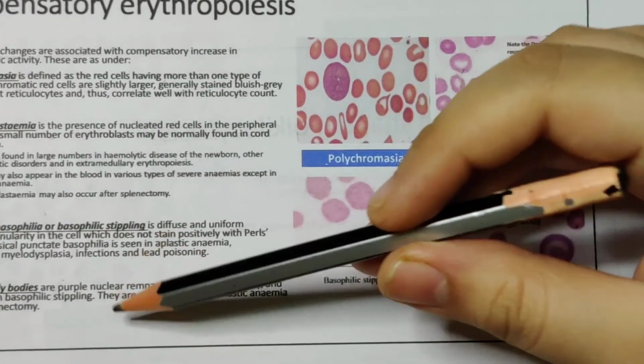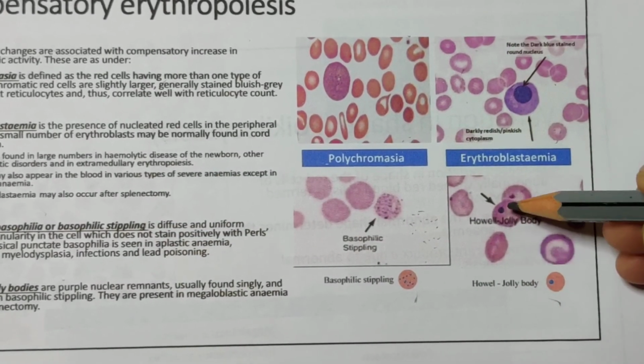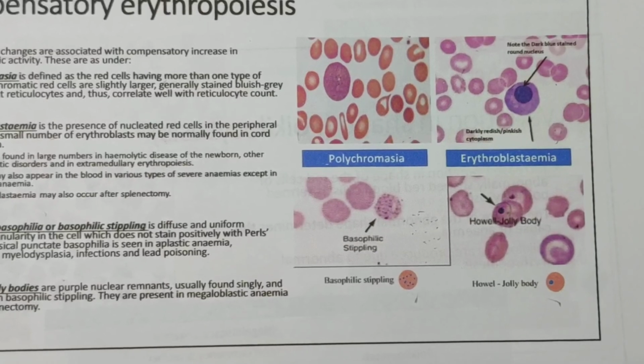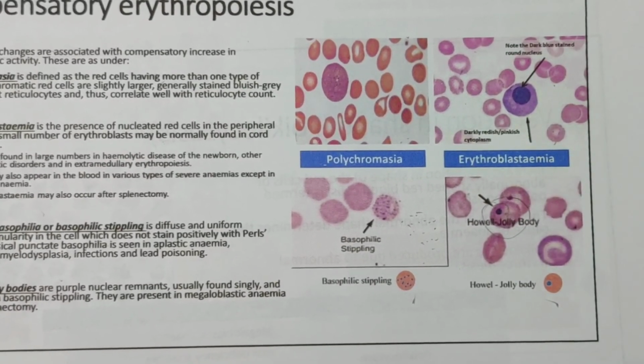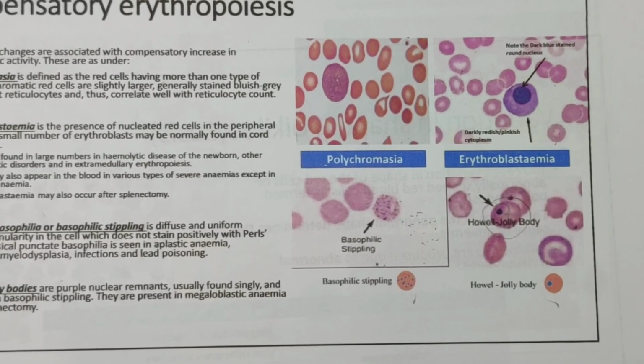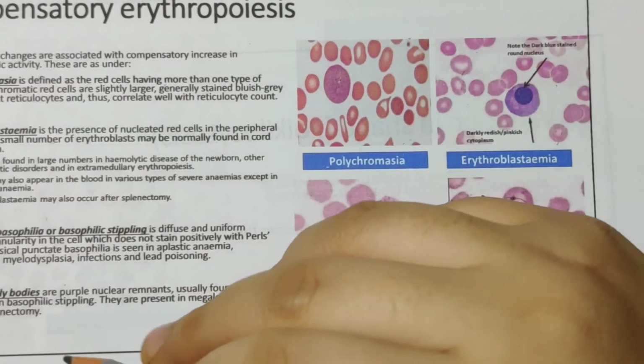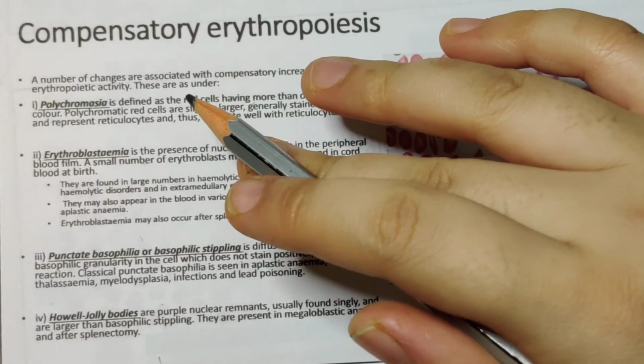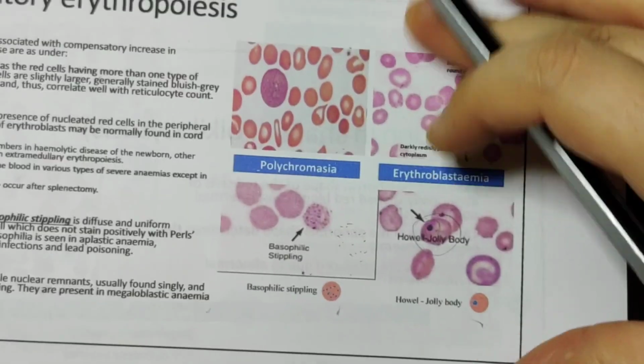Howell-Jolly bodies are purple nuclear remnants. You can see this purple nuclear remnant within a large basophilic cell. This is known as a Howell-Jolly body. It is present in megaloblastic anemia and after splenectomy. So remember these points: where it is seen and how it looks is a very important question.